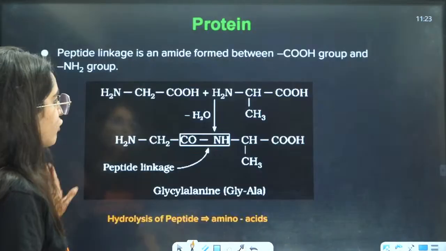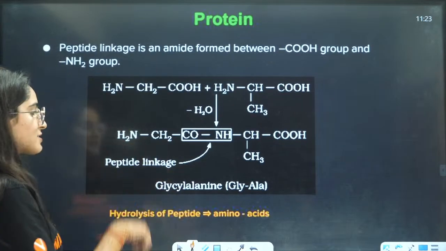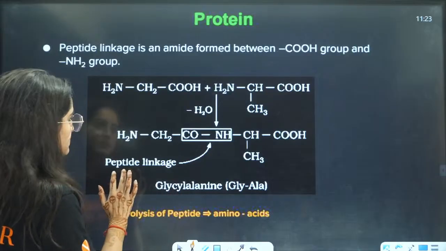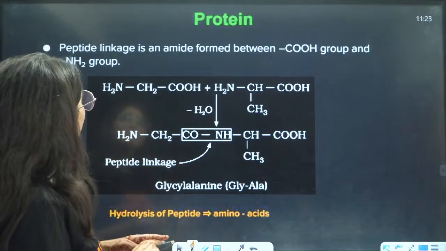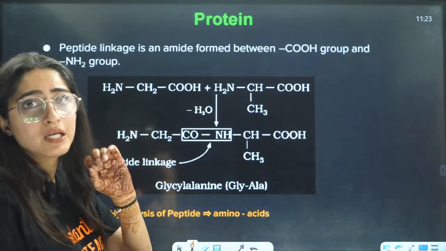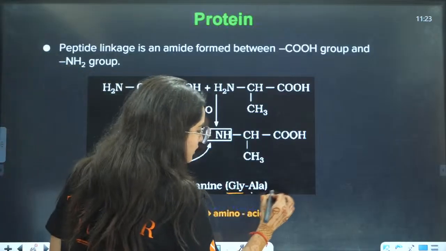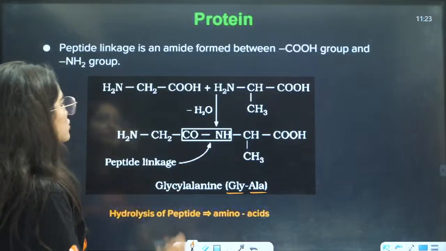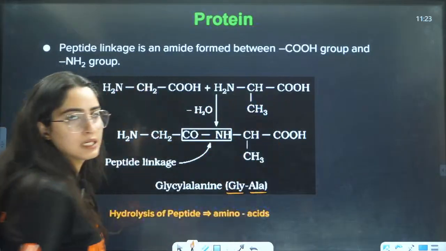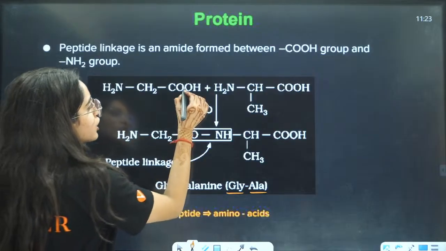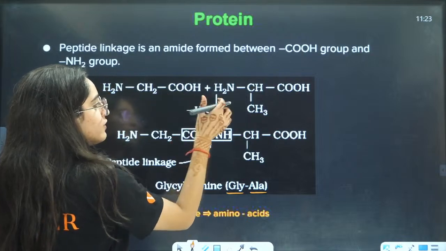Now, primary and secondary are basically telling you how protein is formed. For example, a peptide bond is formed between 2 amino acids. How is it formed? This compound is glycine and here you have alanine. The OH of this and the H of this will take out water.